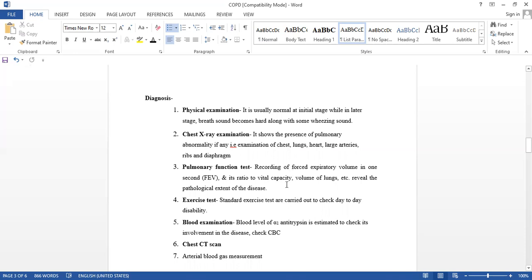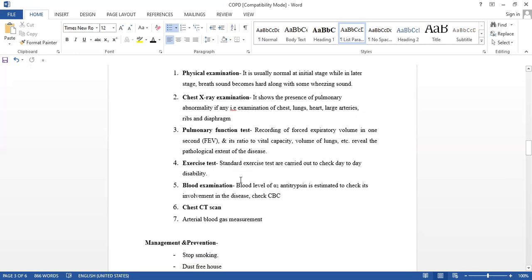In the respiratory system, we have to check the volume and the ratio so that we can understand the lungs. Pulmonary means lung function test. Exercise test: standard exercise tests are carried out to check day-to-day disability.